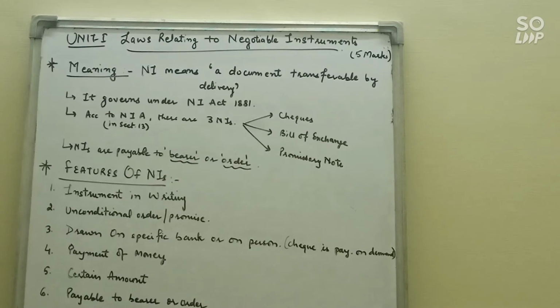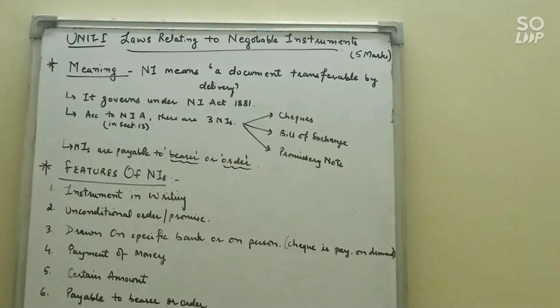Now here we have 2 words, bearer and order. What does it mean? Payable to order means when you specify a person that this payment is made to this particular person. That is known as order. So we are mentioning the person to whom we will make the payment. And bearer means any person who has that document in hand. That person has a right to get the payment.